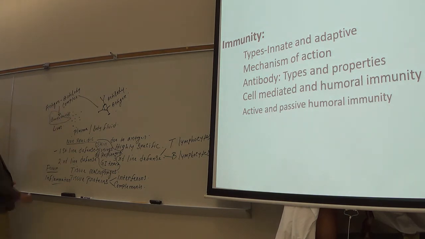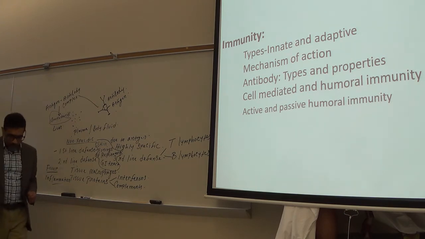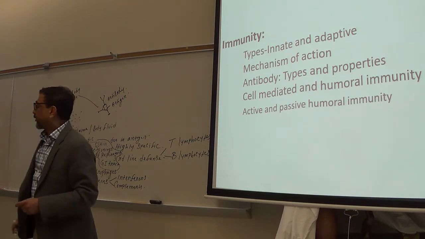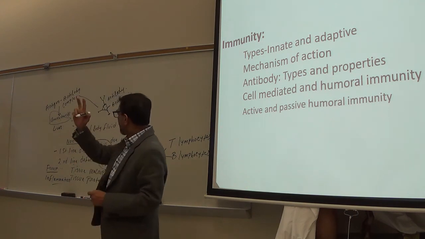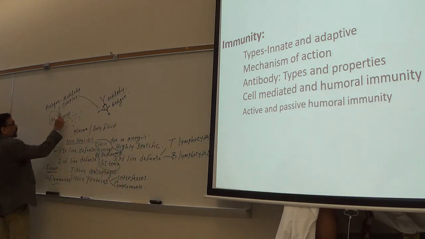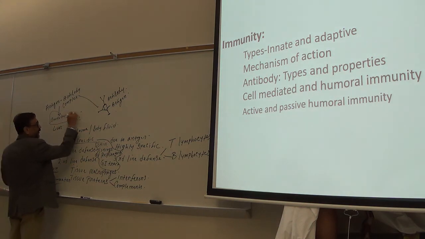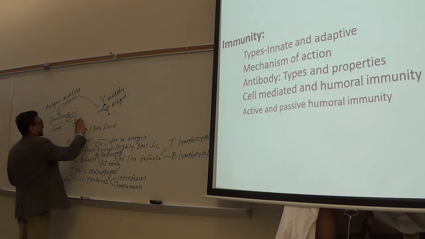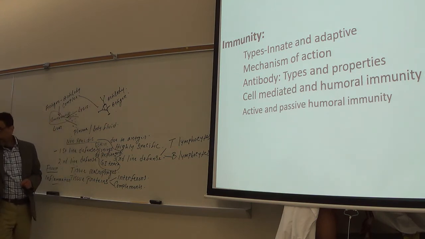Okay, and the activated complements will do what? Will destroy the antigens in three ways. So complements will work in different ways. One is lysis. Lysis means what?